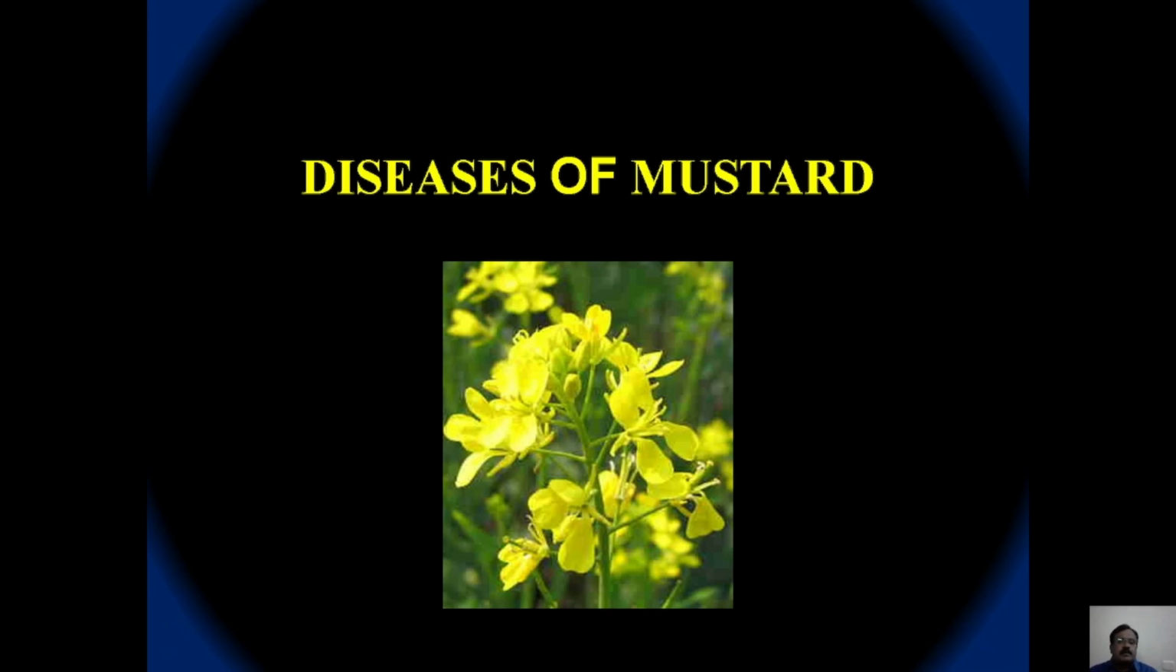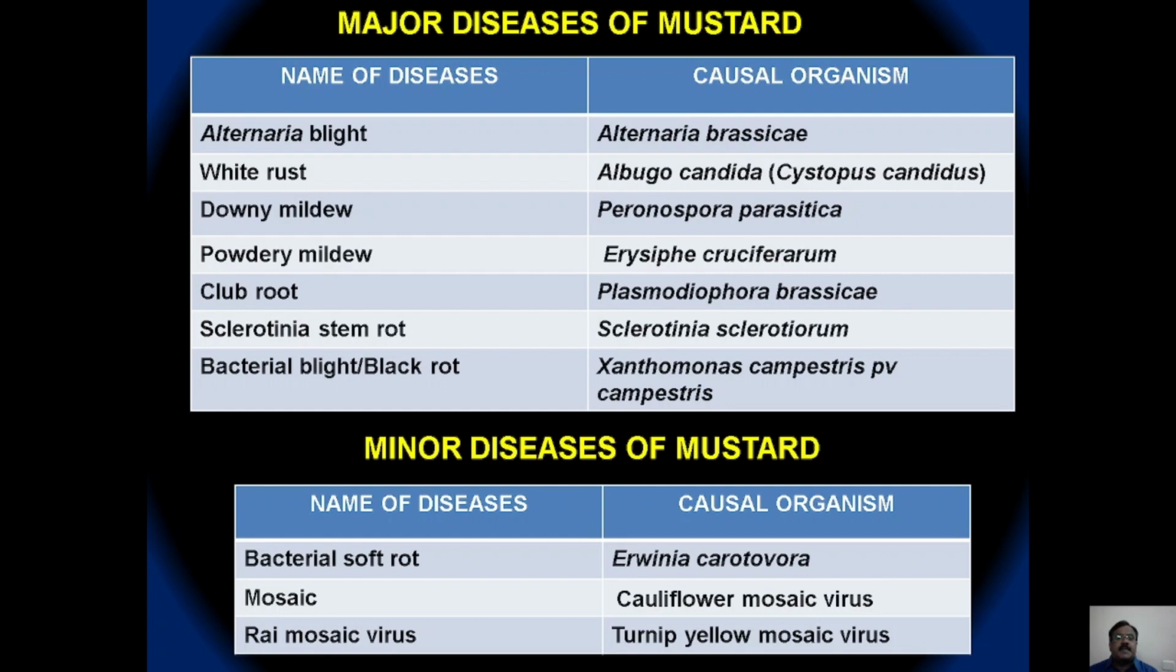Students, today we are going to see some of the diseases affecting the mustard crop, which is another important oilseed crop. Mustard cultivation is more prominent in the northern part of India compared to the southern part. Mustard is susceptible to many diseases such as Alternaria blight caused by Alternaria brassicae, white rust caused by Albugo candida, renamed as Cystopus candidus, downy mildew caused by Peronospora parasitica, and powdery mildew